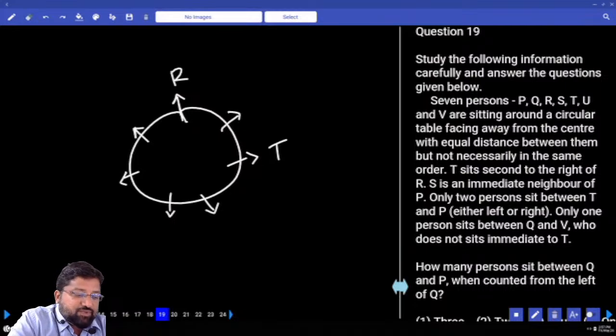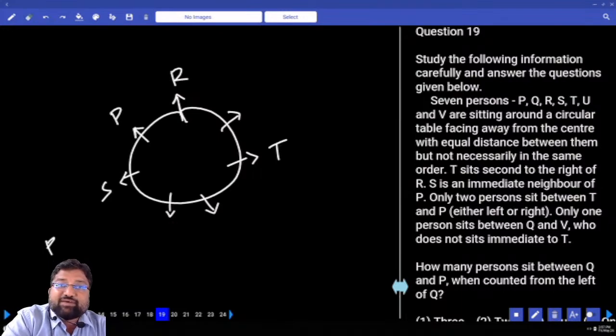How many possibilities do I have? I have 2 possibilities. Maybe this is P. What is the other possibility? I can go for P here. If that is P, surely this is S, because he said P and S are immediate neighbors. If I don't get the answer, I still have a possibility. What's the next line?